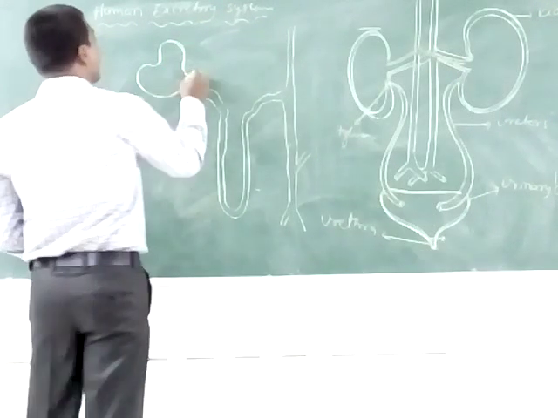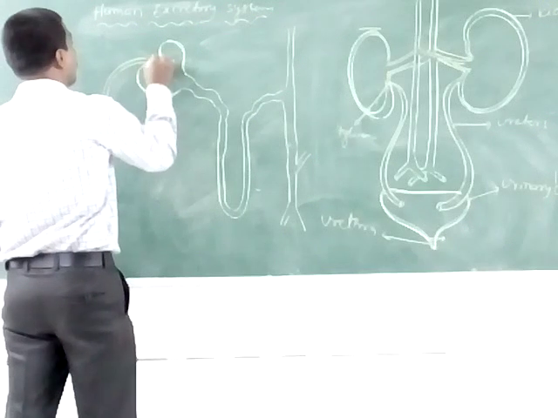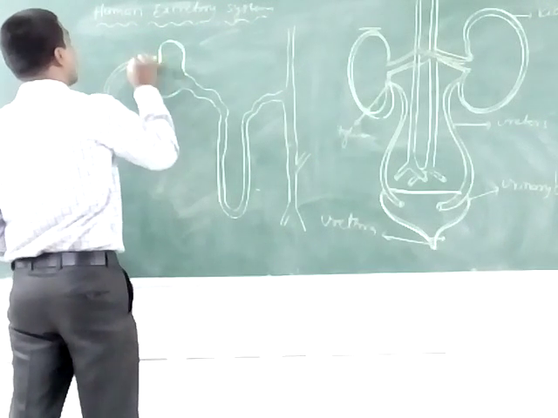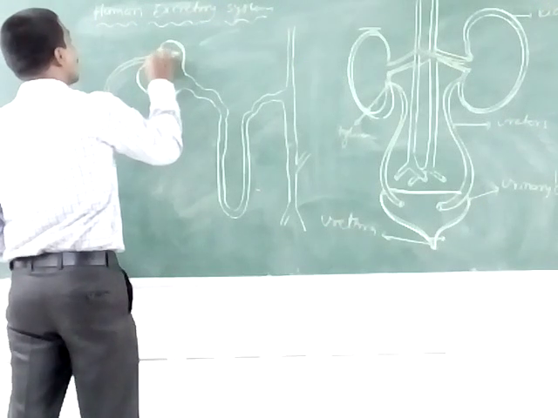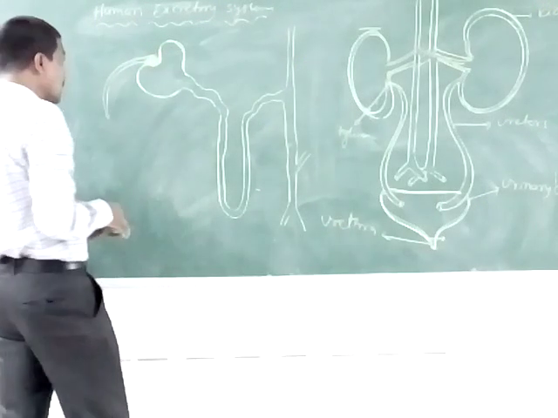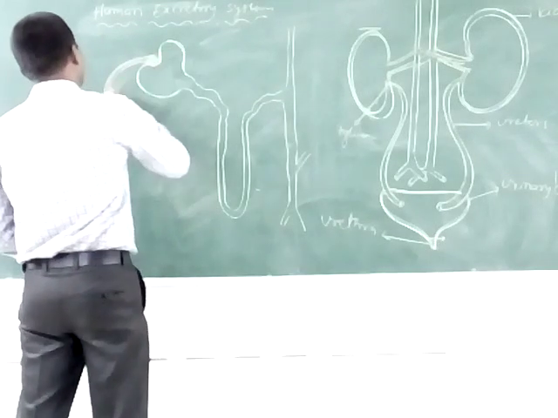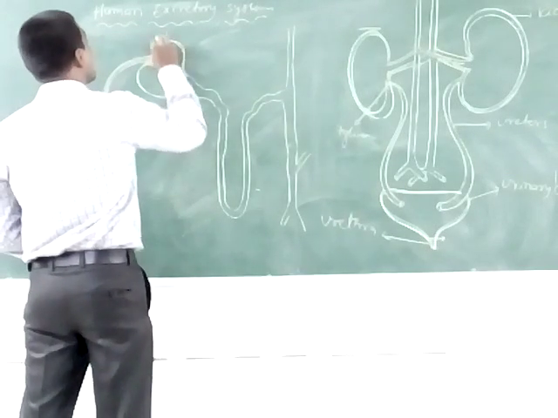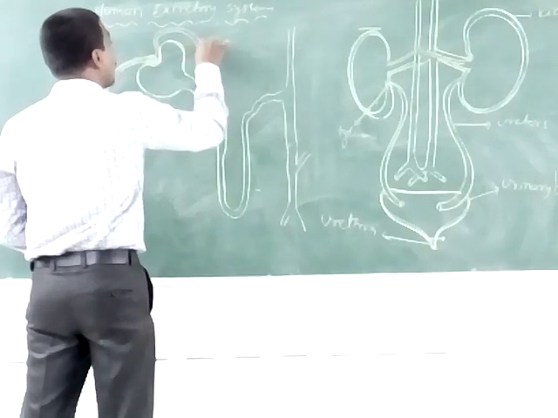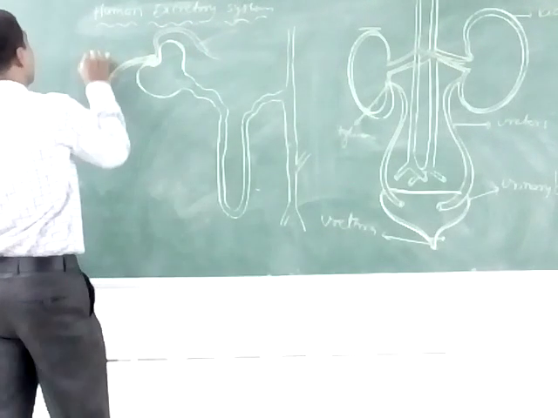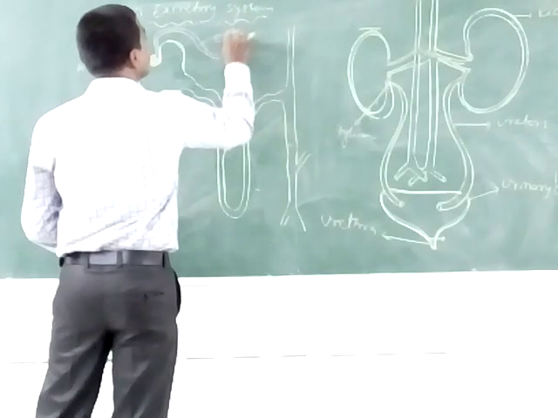The glomerulus part means the afferent arteriole forms these small blood capillaries. This is the afferent arteriole, and this is the efferent arteriole.